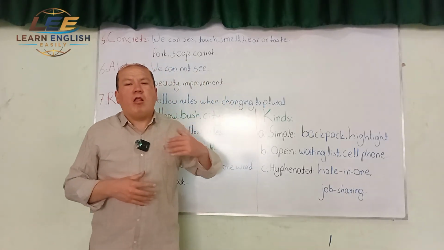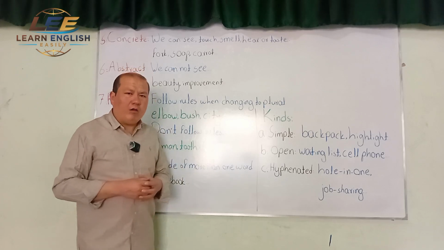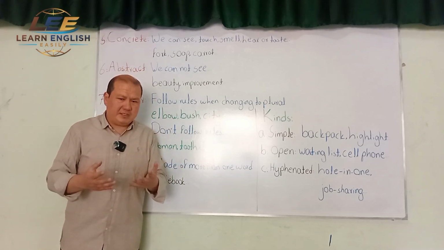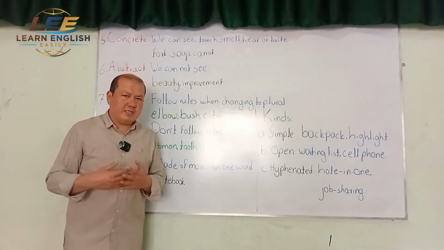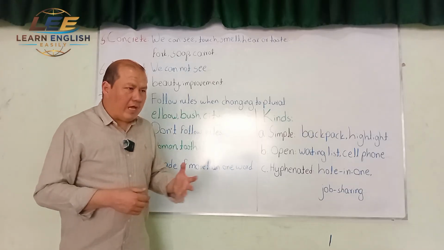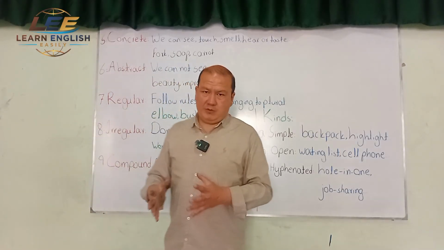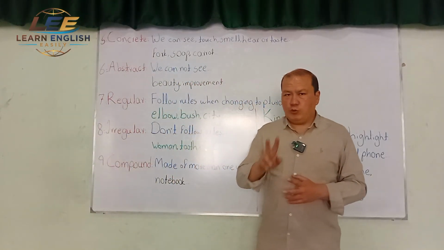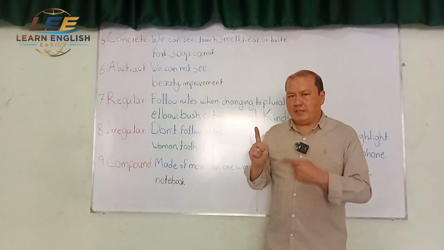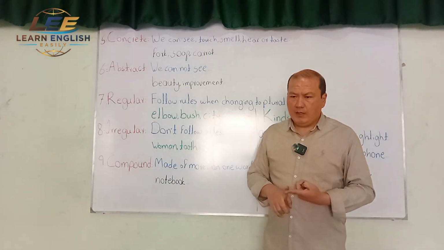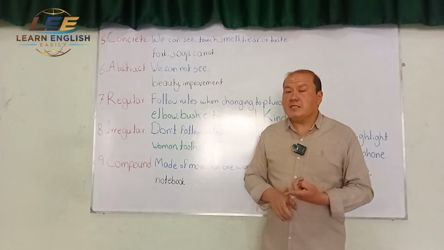We have a lot of nouns which are all abstract. They do not exist physically. They only exist in our minds. This kind of nouns are called abstract nouns. So we discussed two other kinds of nouns, concrete and abstract nouns. With these two, they become 6.